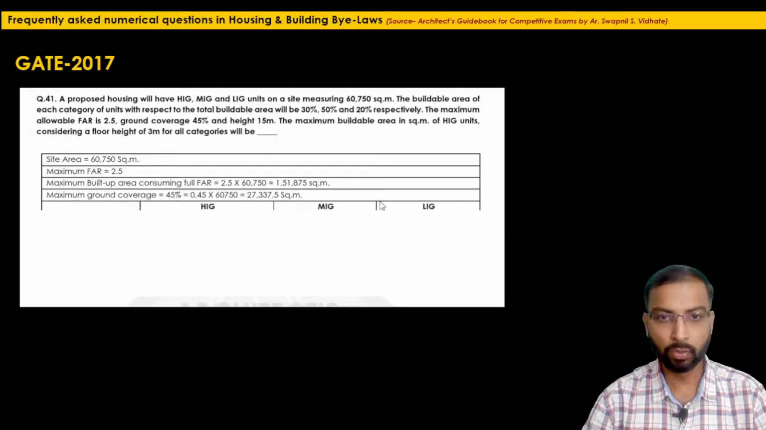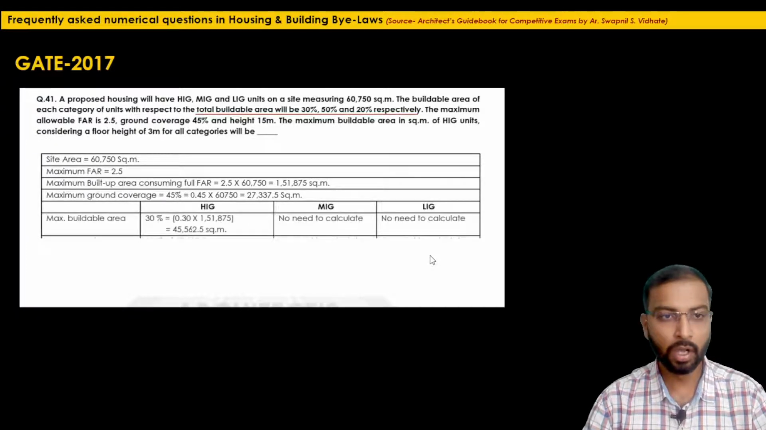So now we will categorize the information as per HIG, MIG and LIG unit as per the criteria given. The maximum buildable area will be divided in this proportion 30%, 50% and 20%. So simply 30% of the maximum permissible built up area, 30% of 1,51,875, will be 45,562.5 square meter.